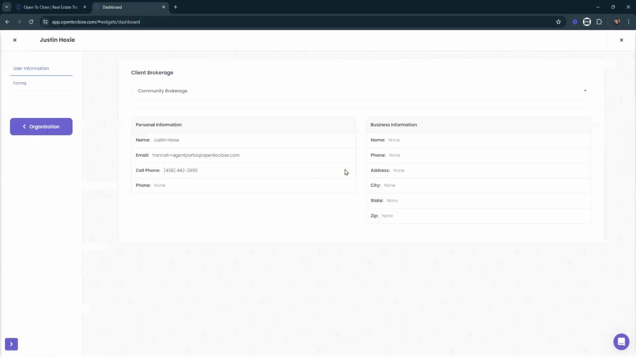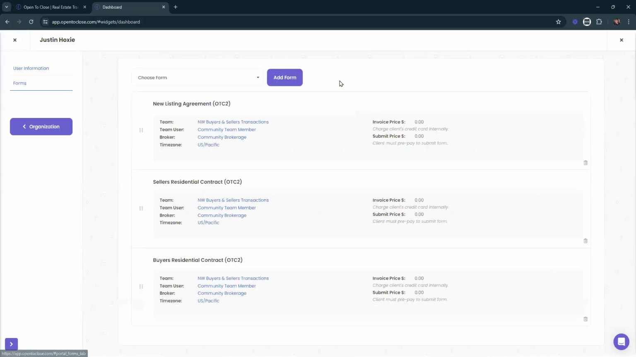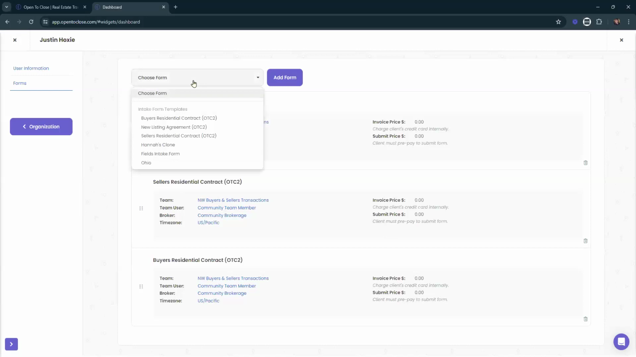It's blue. Usually blue means that it's selectable, so just keep that in mind. If you see something blue, it might be able to be selected. From here, we're going to go to forms. Here you're going to see any forms that he currently has active or available to him. We can also click on this drop down and see any other forms that we might need to add.